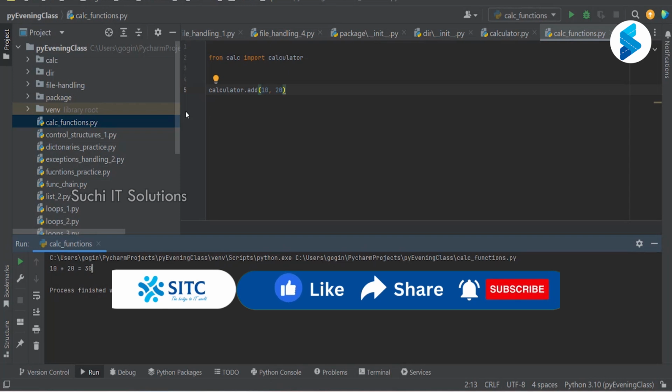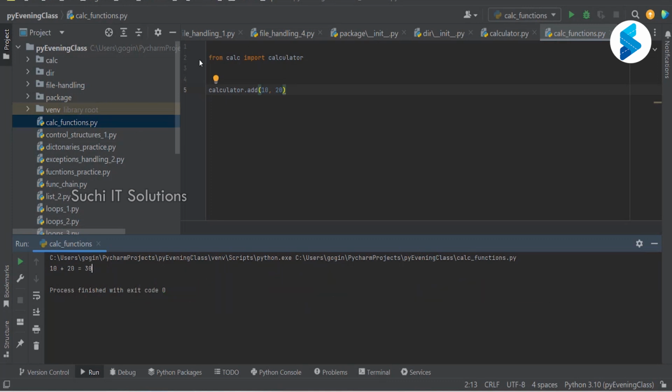Now earlier we just imported one module, right? Both the modules were in the same folder, the same package we imported. But here the module is present in another package, and we are able to import that module. And what is the syntax that we used? We said from calc, meaning from the package called calc, import calculator. Are we clear? Right? You can also import from another package.